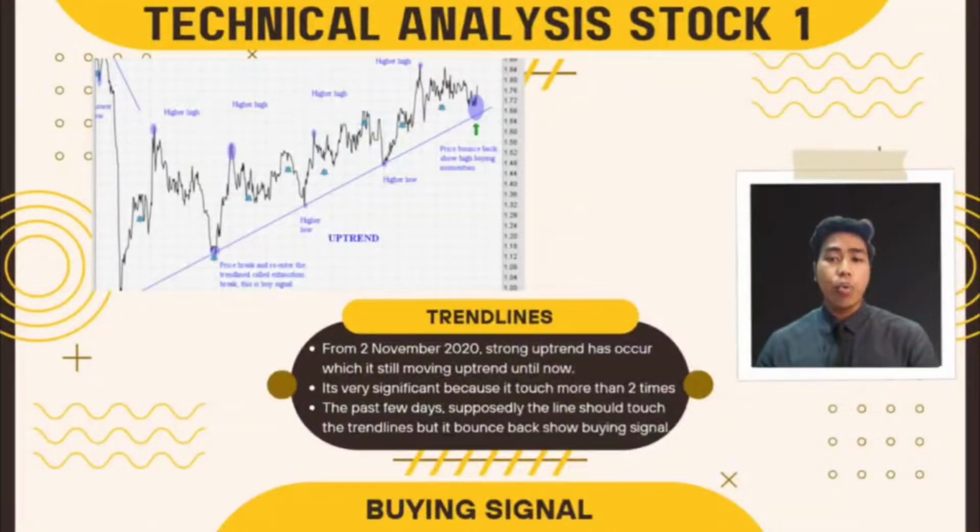Traders not only can know when to buy the stock, but they can also use the trend line as a support line to know when to cut loss. I think that's all from me. I will pass to the next presenter.